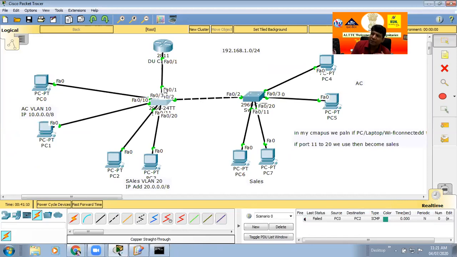Suppose in your college campus you have only a single gate in or out, then there is no problem. But in your college there are a lot of gates in and out, and some people are only allowed through gate number 1, some only through gate number 2. That is very difficult. So first we identify how these computers and laptops move to the main router. Now we have 3 LANs: VLAN 10, VLAN 20, and VLAN 1 by default.